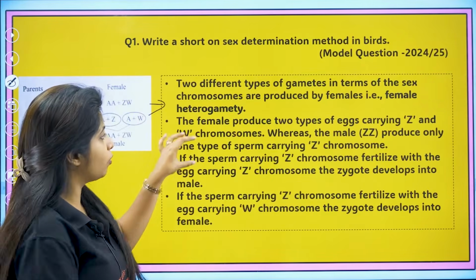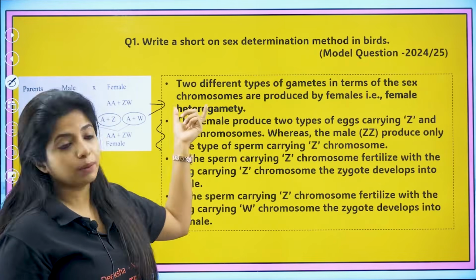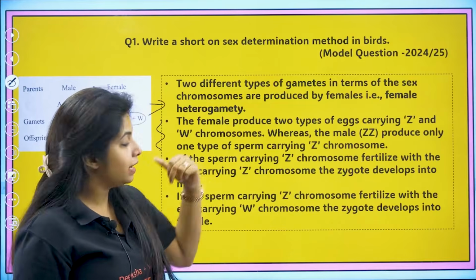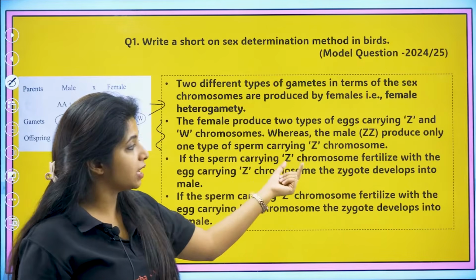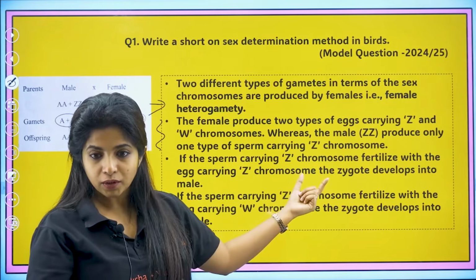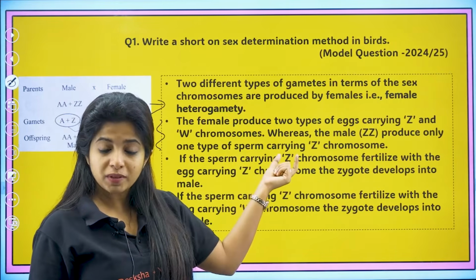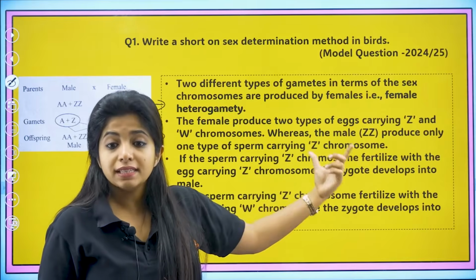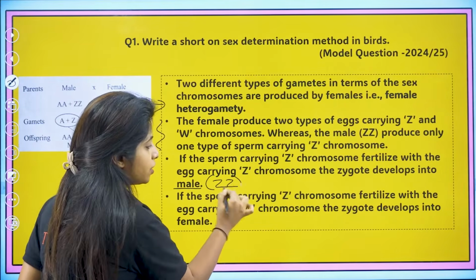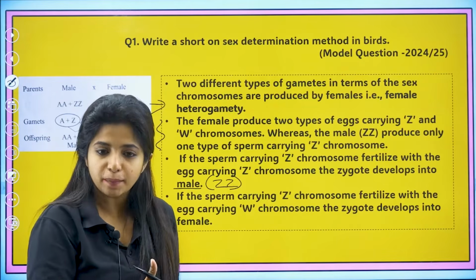So now you have the understanding of the meaning of what you mean by female heterogamety. And you also said that in males this is not happening. Now, if the sperm carrying Z chromosome fertilizes the egg carrying Z chromosome, what will happen? The zygote will develop into a male. Why? Because the genotype of the zygote is ZZ. You can explain it a lot better.